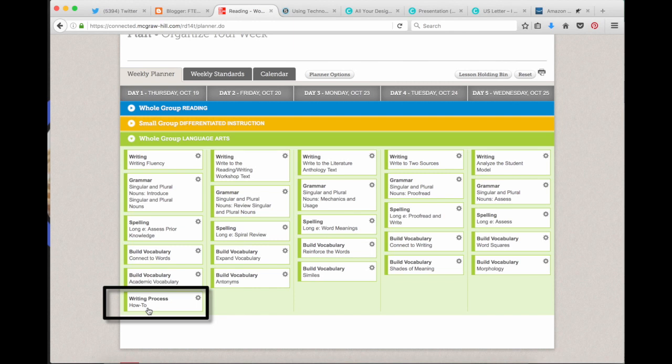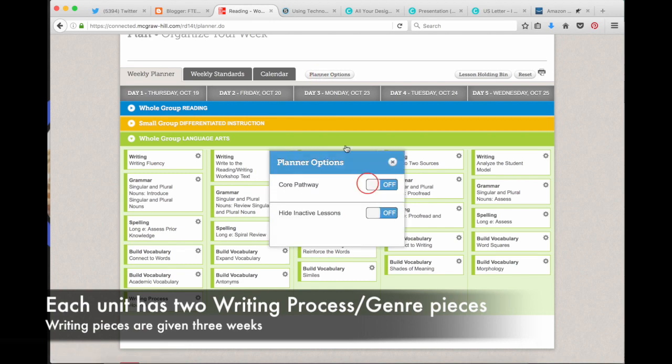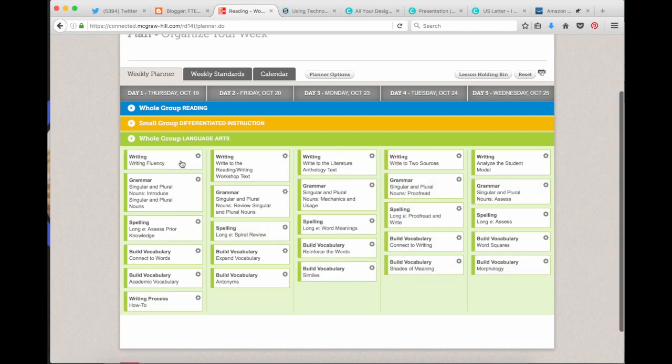So for each unit in Wonders, there are two longer writing process pieces that last 3 weeks each. And if you have your planner core pathway on, that's going to get grayed out. So you might be missing that if you have your core pathway on and you're not paying attention. So I'm going to turn this back off here so that we can see.